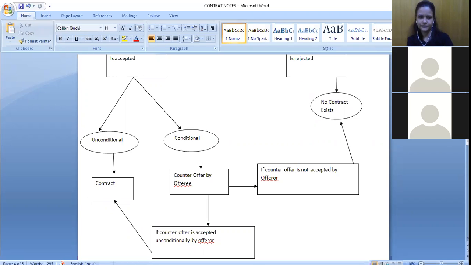Okay. Yeah. So if you can, you can look for the case law also. We can discuss that also while discussing this offer thing. I'll let you know in the next class, ma'am.